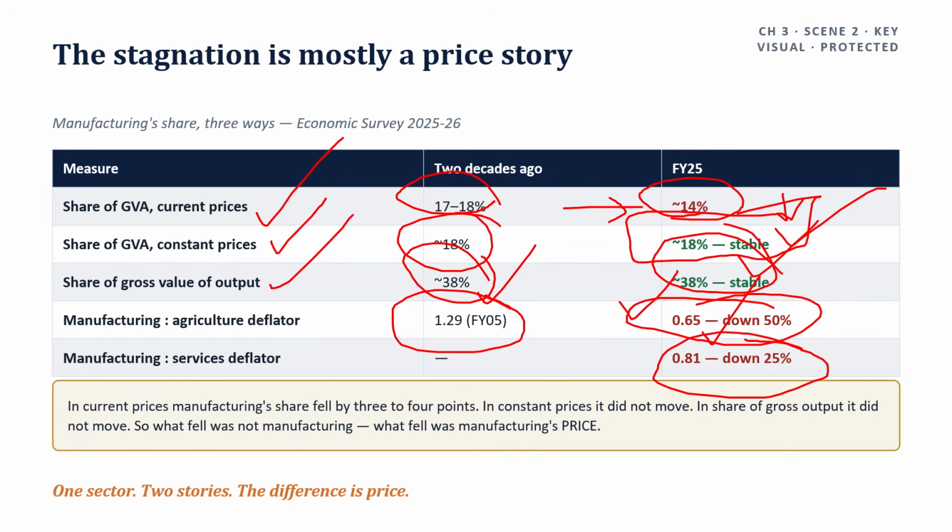Why? The survey's explanation is structural. Manufacturing faces global competition, cost cutting technology, and narrow margins. Agriculture has government backed price support with an annual guaranteed increase. Services have pricing power. So manufacturing is the only one of the three that cannot set its own price.